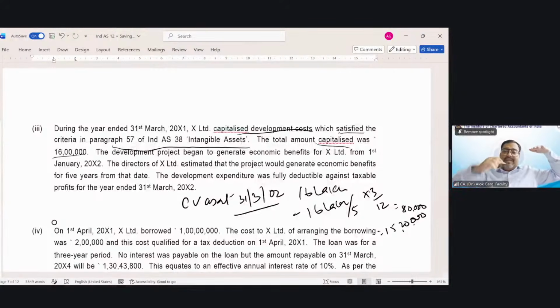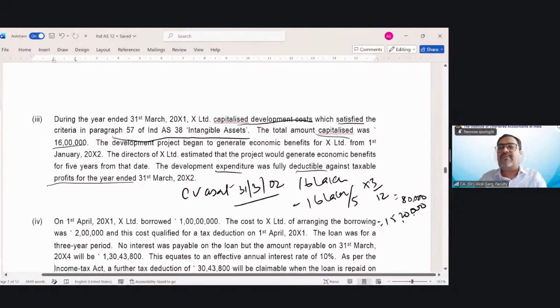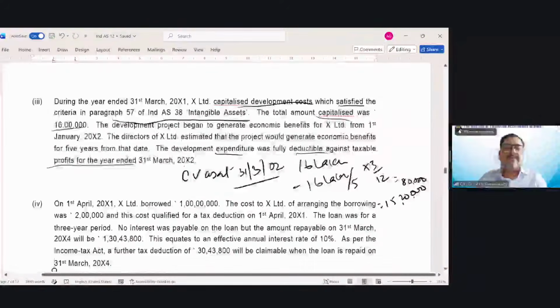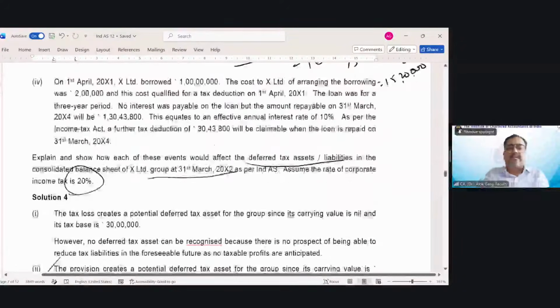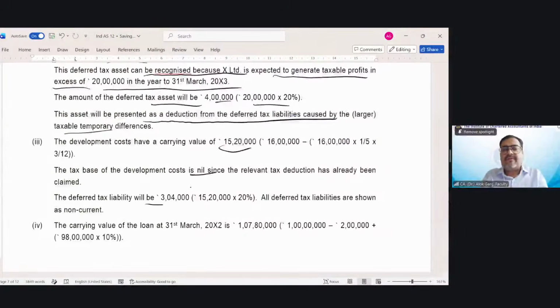What is my tax base? In the tax books, it is written that development expenditure was fully deductible against taxable profit. So the tax base is 0 and the asset value is 1520. So what should I do? I should reduce my asset, which means I should create a liability. A DTL will be created, a taxable temporary difference will arise. The carrying value is 1520 and the tax base is 0. So the deferred tax liability will be 15 lakh 20 thousand multiplied by 20%, which is 3 lakh 4,000. All deferred tax liabilities are shown as non-current.